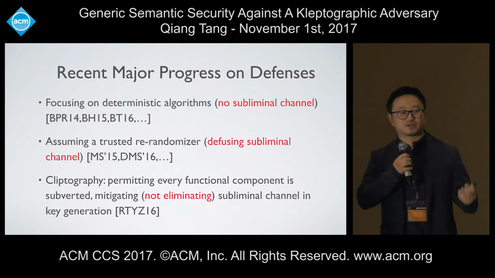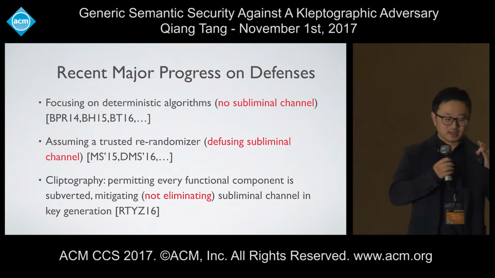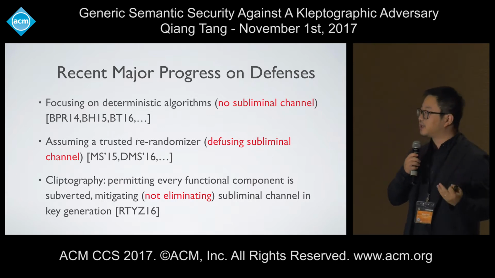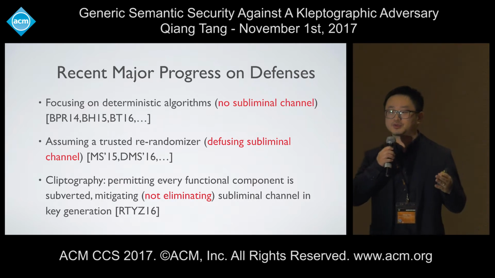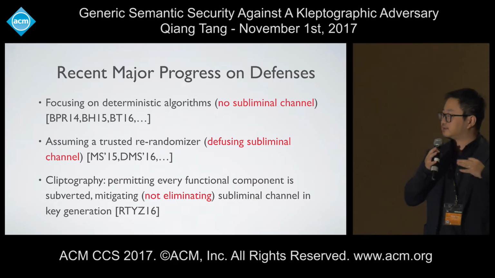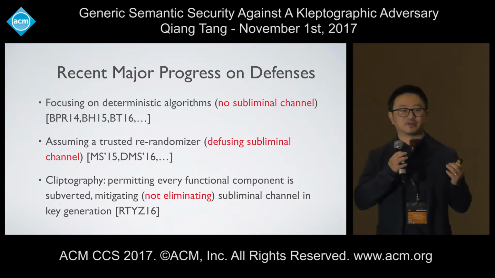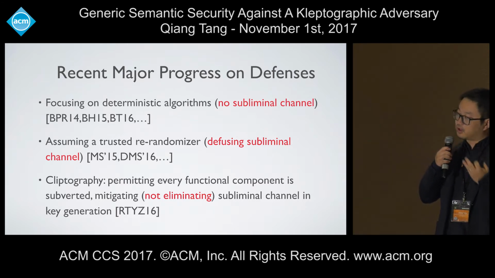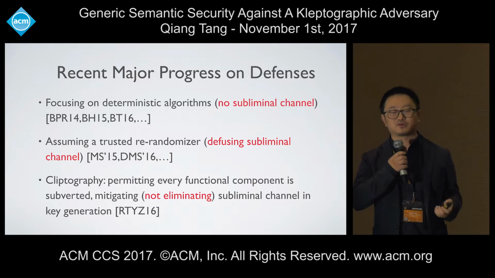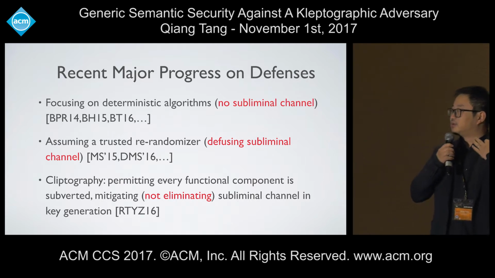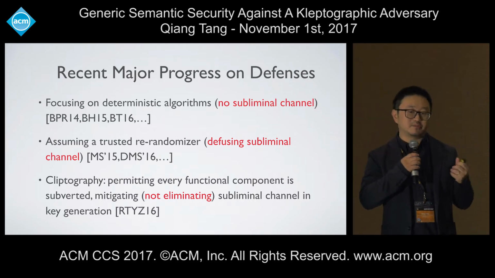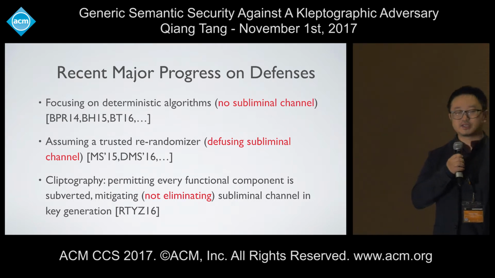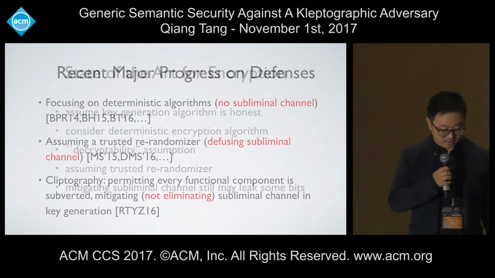And also another line of nice work assumes an interesting model called a reverse firewall. They re-randomize every incoming and outgoing communication, trying to flatten the output distribution of the malicious implementation so that essentially they diffuse the subliminal channel. And another line of work was developed by us, and we call it clipping the power of kleptographic attacks. We permit every functional component to be subverted, but we only consider how to mitigate the subliminal channel in the randomized key generation, not exactly eliminating them.